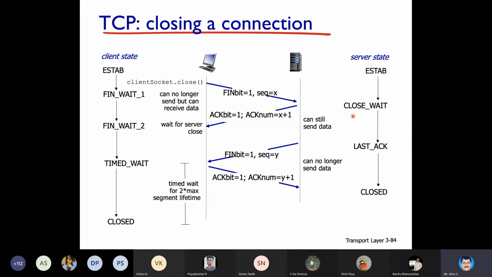The server will ensure that there is no more data to be sent from its side, and it will get convinced and send a FIN bit back. The point here is the FIN bit is set to 1. We are not bothered much about the acknowledgement bit, whether it is 1 or 0.